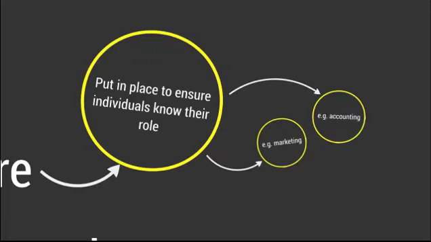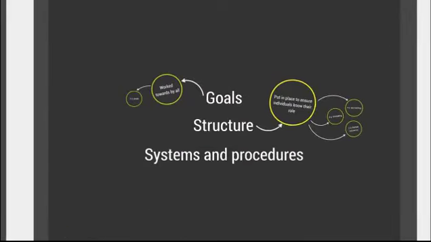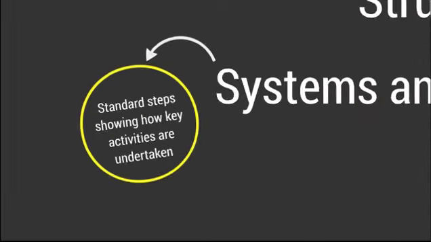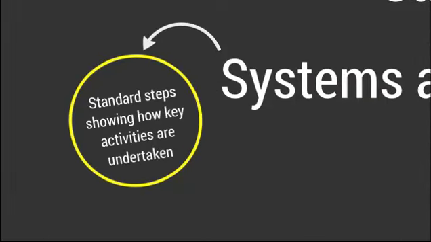There might also be a marketing team who will make sure that the organisation is well marketed. And finally, one more example might be for human resources, to make sure that the staff who are coming in are of the right calibre. Let's move on to consider systems and procedures in an organisation. Systems and procedures are the standard steps showing how key activities are undertaken.